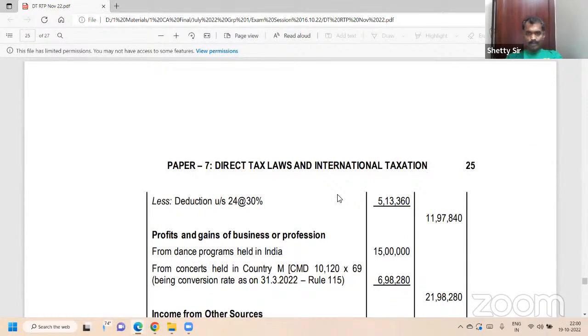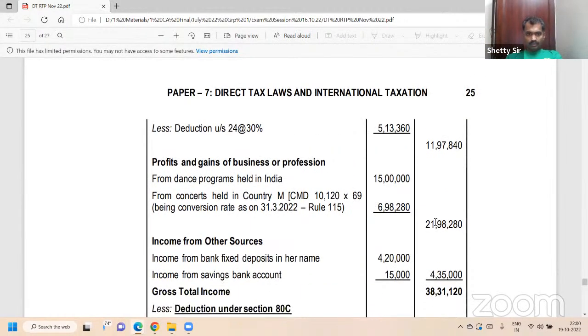Household income. Got it? So yes. 513360. 1197,840. 708. That is small a. Small b. PGBP.